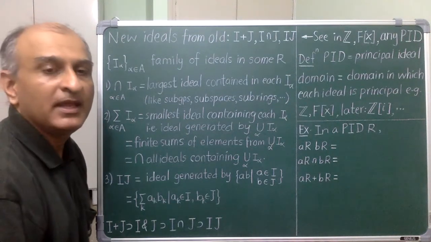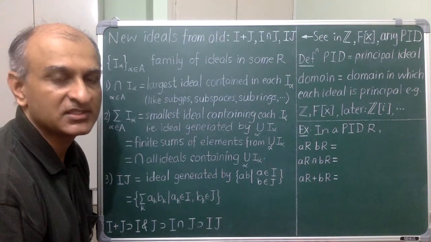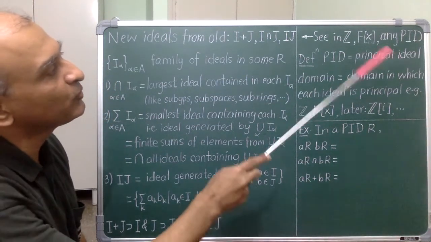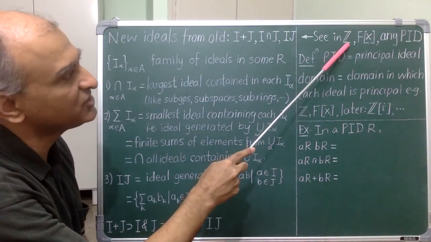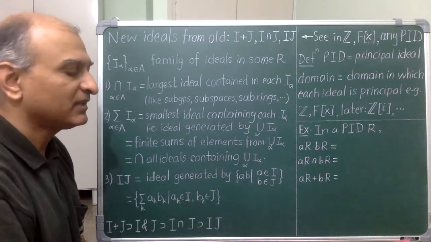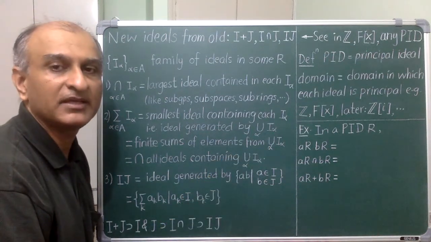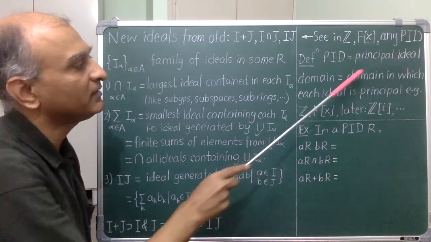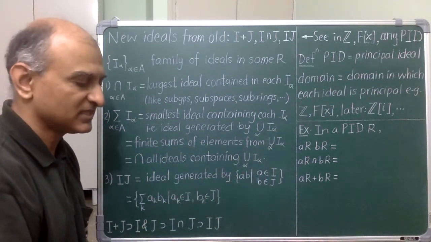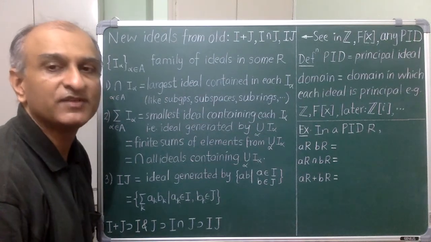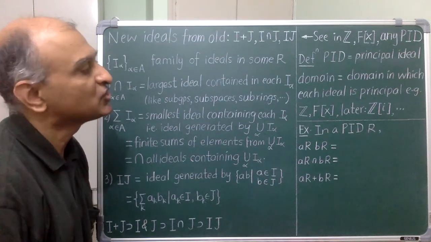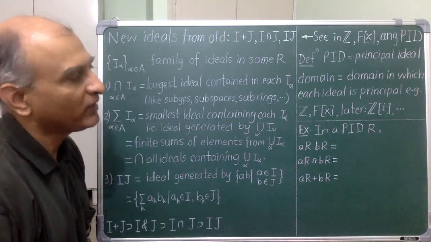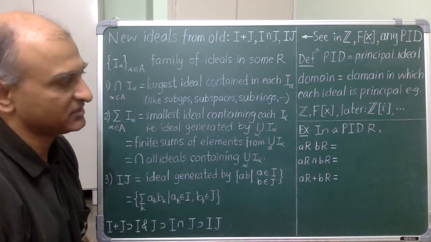Okay. It is nice to have abstract definitions, but we must see examples, and so we first go to our favorite examples, integers and F[x]. But in fact, we will do this generally for any PID, which is short for principal ideal domain, and this is exactly what it says. It's an integral domain in which all ideals are principal. So first examples are Z and F[x], but we will see others later on. For example, the ring of Gaussian integers.